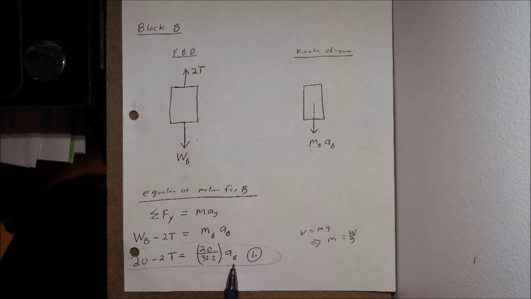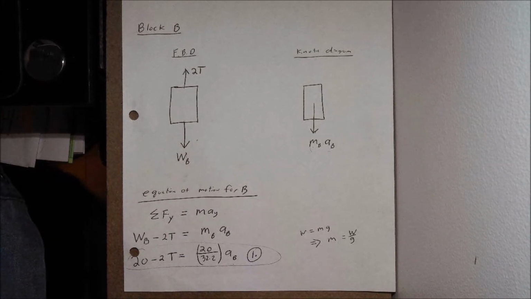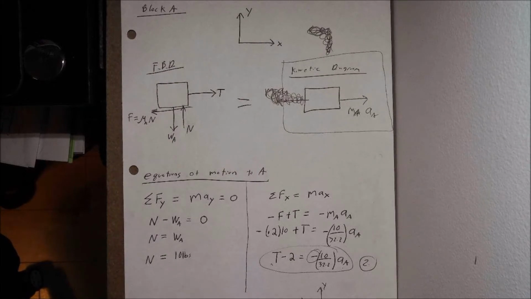Again, as we already went through, we have a relationship between the accelerations of block A and block B, so we'll have a way to relate our equations of motion. That's what's going on in the back of my mind as I look at this equation with 2 unknowns and only one equation. So we completed our equation of motion for block B.